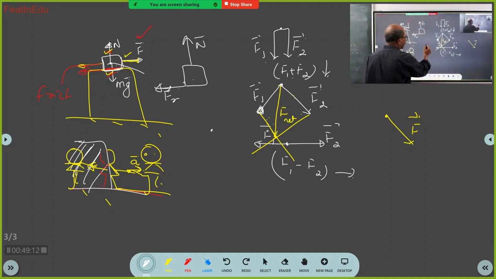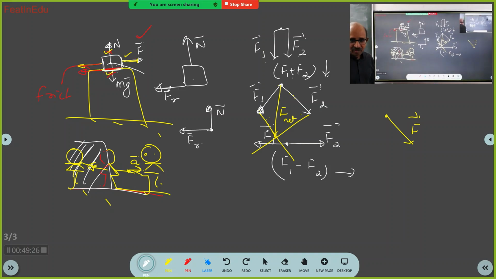So I will now represent this body like this. What are the two forces acting on the body? Frictional force and normal force. Got it? Yes, sir. What are the two forces acting on the body due to contact? Normal force and frictional force. What is the net force acting on this body? Two forces are acting. How will you calculate the net force?